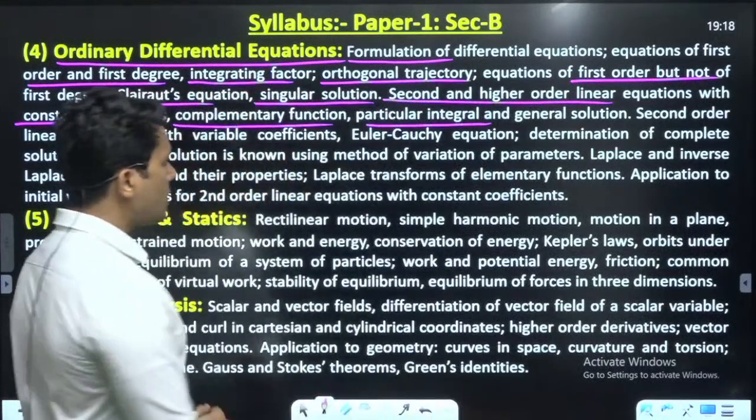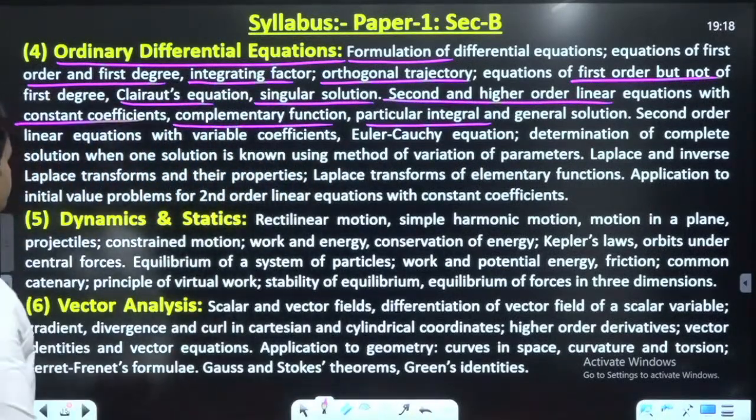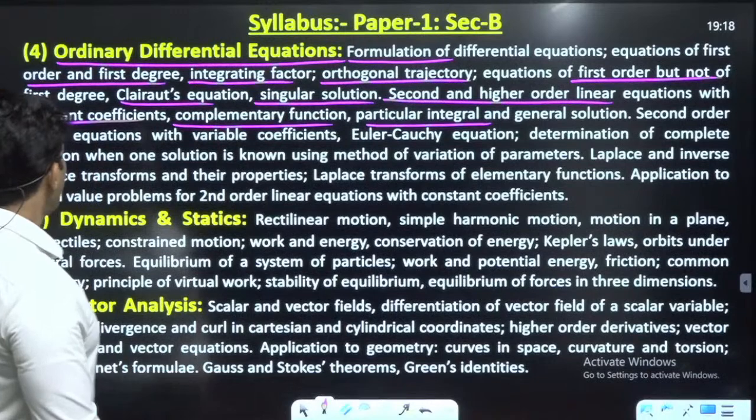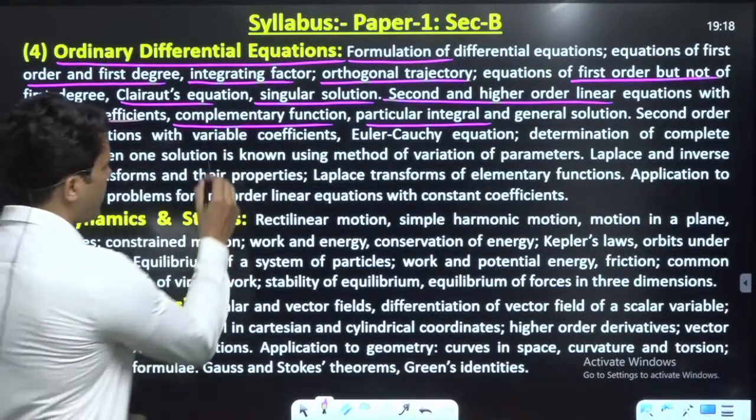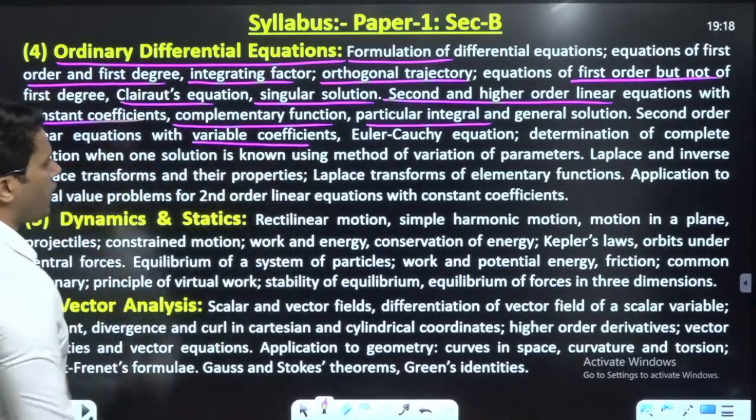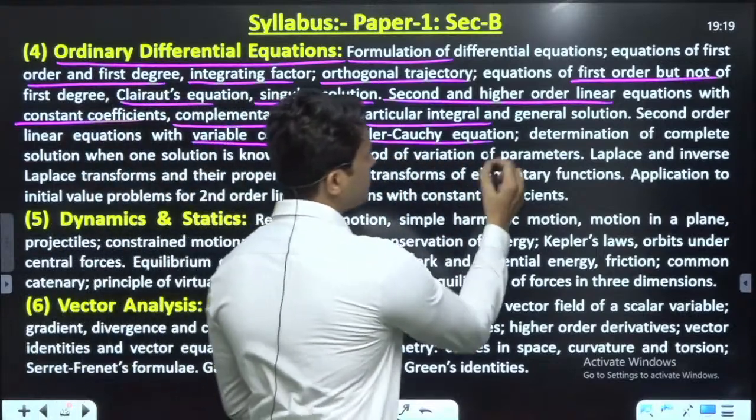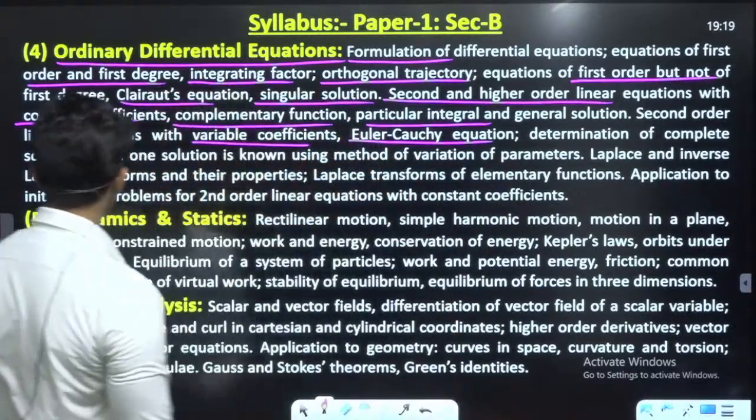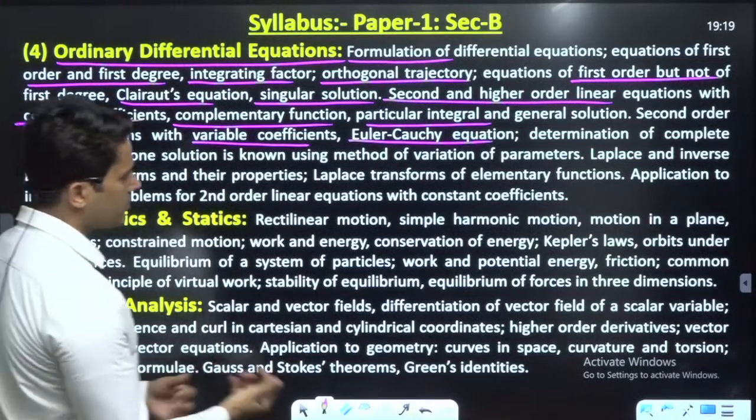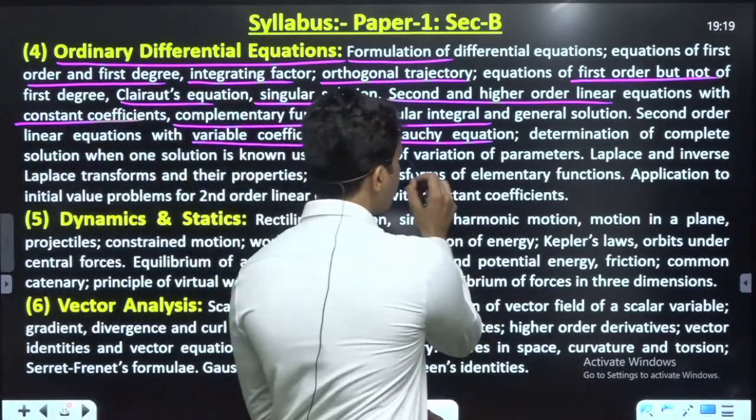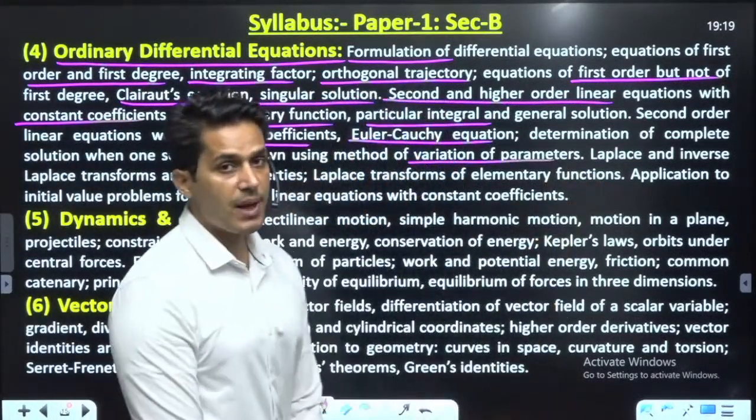So let me discuss more topics. Yes, second order linear differential equation with variable coefficients, this is unlike the constant coefficient case. Cauchy-Euler equation, determination of complete solution when one solution is known, by the method of variation of parameters. This is a very important thing, variation of parameters.